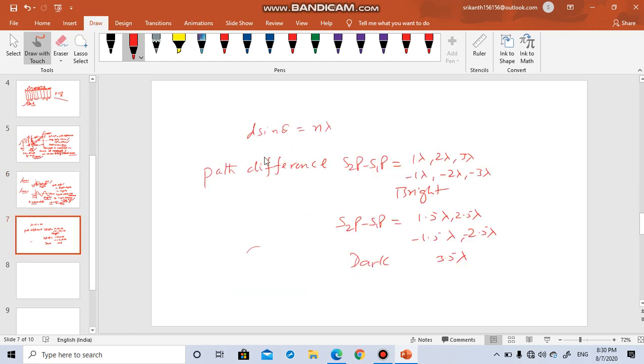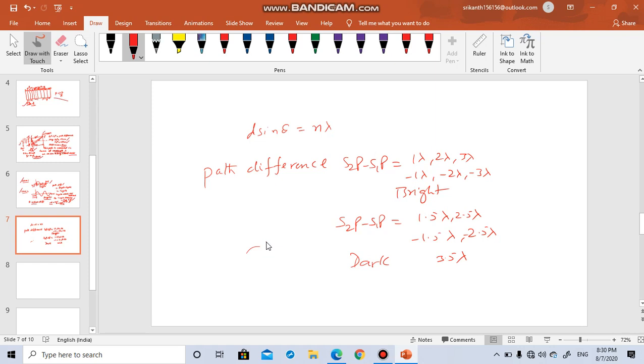Now moving forward, depending upon the path difference, we can say whether a bright spot has been formed or a dark spot has been formed.